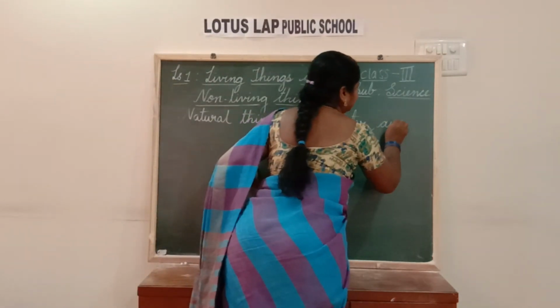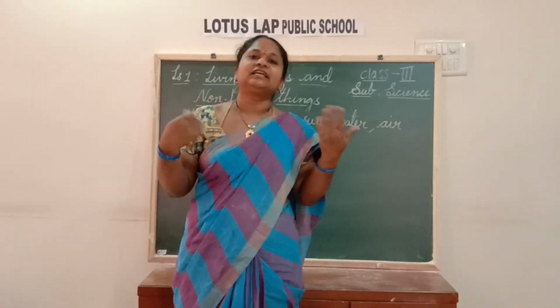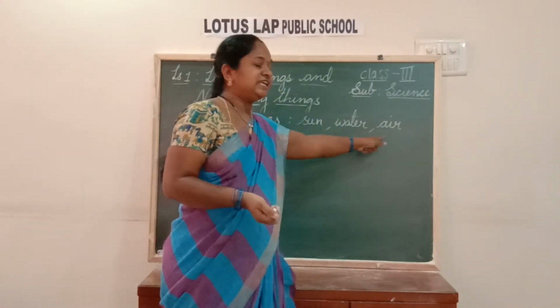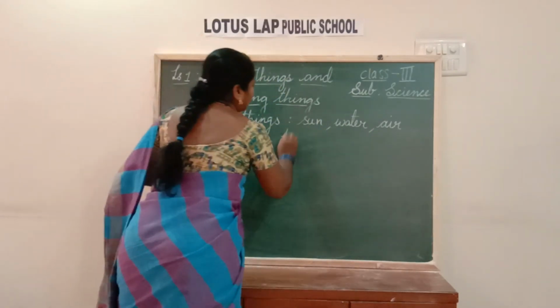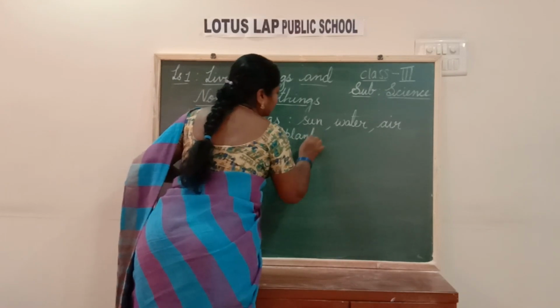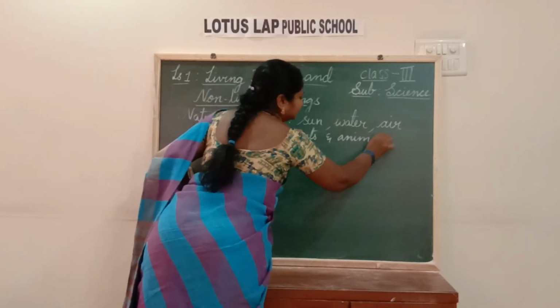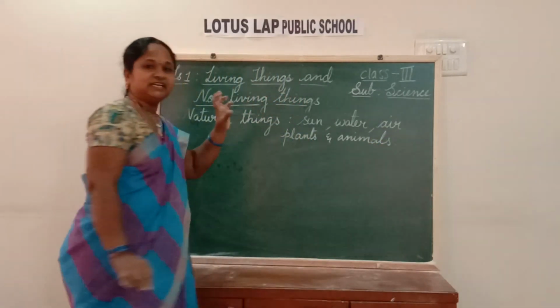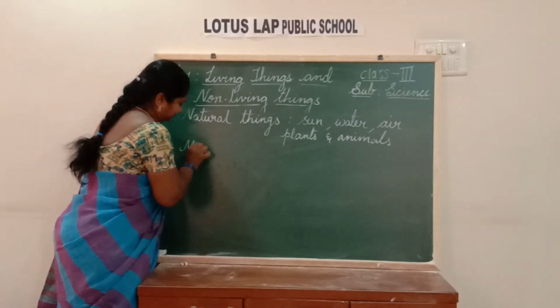Air. Without air we cannot live. Daily we breathe in air, give out air. So air is also a natural thing. Along with this, all the plants and animals are also called natural things. These are natural things. Then what are man-made things?